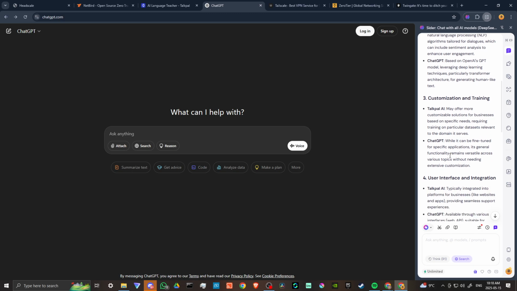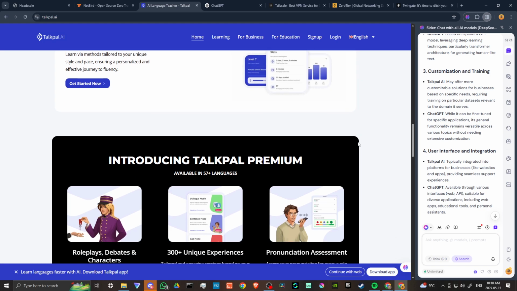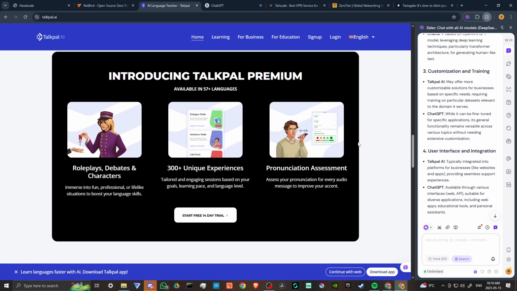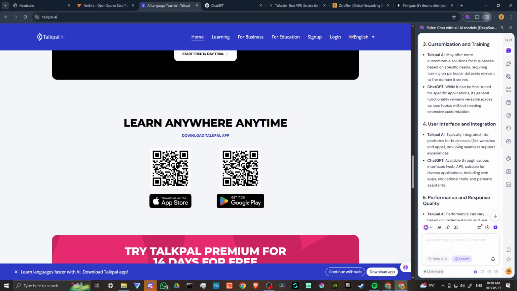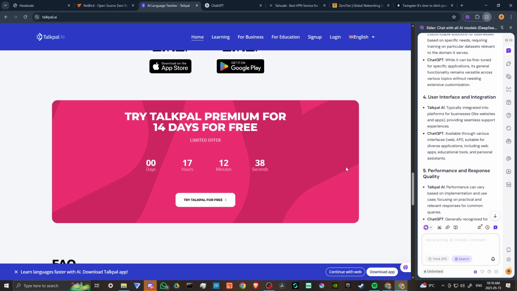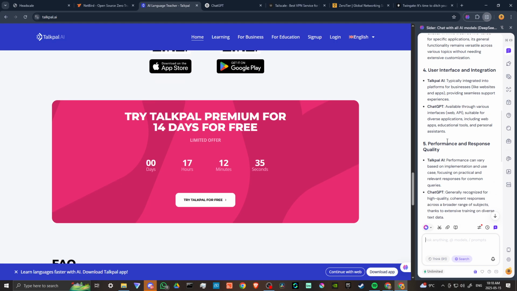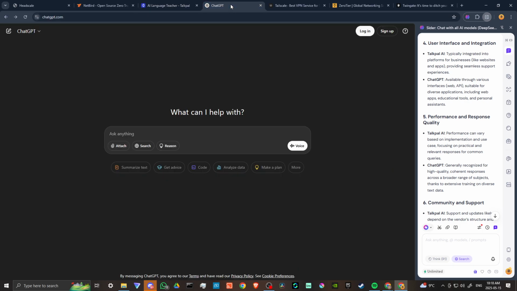for generating human-like text. Talkpal AI may offer more customizable solutions for businesses based on specific needs, requiring training on particular data sets relevant to the domain it serves. With ChatGPT, while it can be fine-tuned for specific applications, its general functionality remains versatile across various topics without needing extensive customization. Talkpal AI is typically integrated into platforms for businesses, providing seamless support experience, and ChatGPT is available through various interfaces suitable for diverse applications, including web apps, educational tools, and personal assistants.